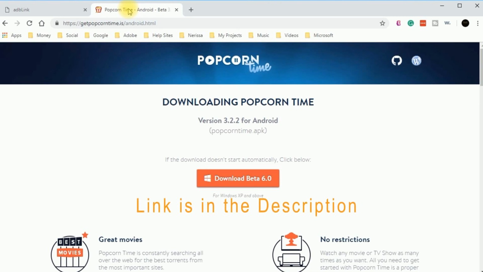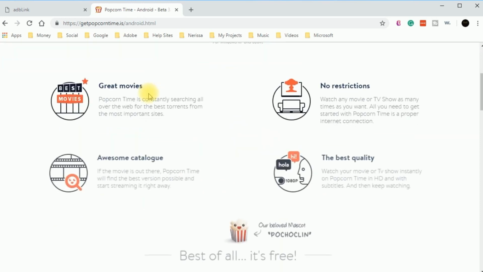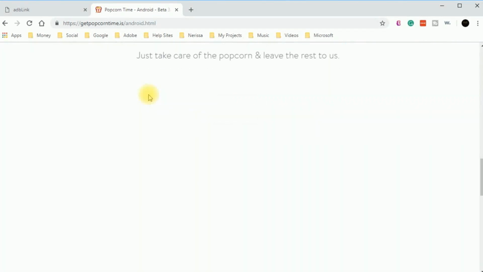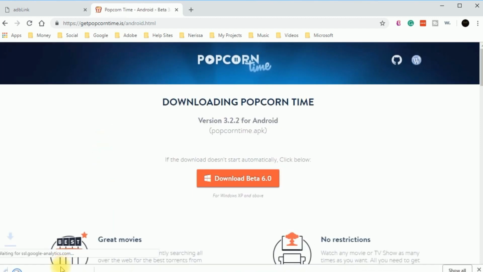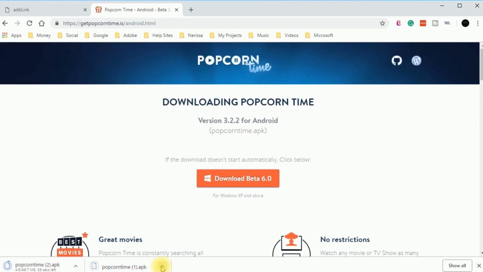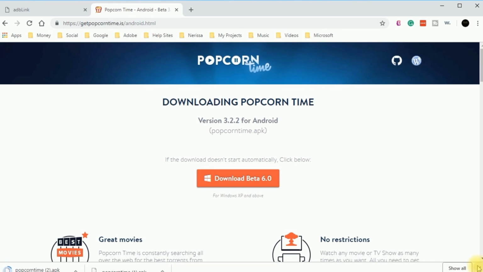Okay, now that we're done uninstalling that, you want to go to Popcorn Time. You want to scroll down to the bottom till you get your choices here. We want Popcorn Time for Android. There's other choices here for you, but you're going to click this and it's going to start to download. I've already downloaded it, so I'm just going to close it.